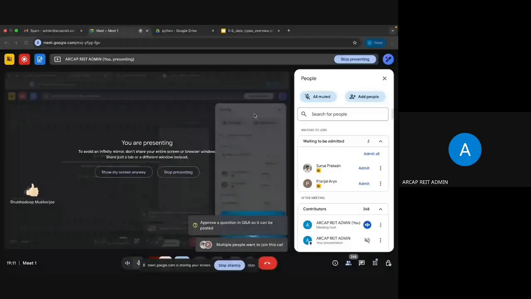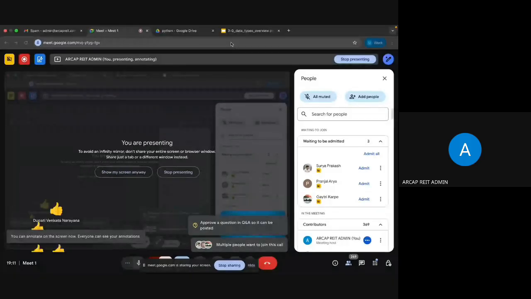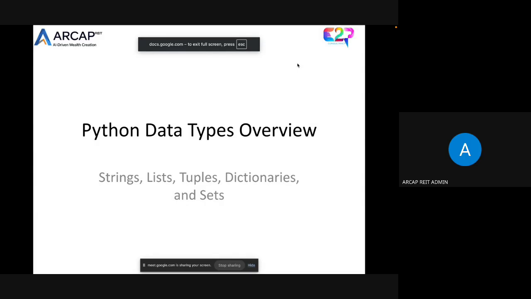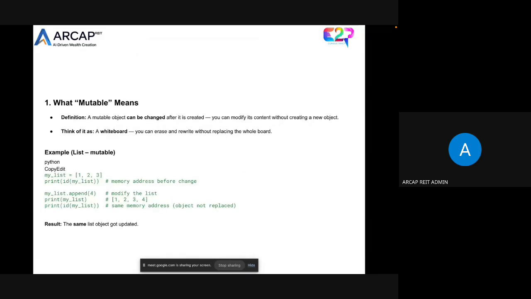So we'll start the session. We were discussing tuples and lists yesterday, right? Before that we discussed mutability and immutability. We'll have a 2 to 3 minute review of mutability and immutability, then we'll go on to discuss dictionaries and sets, and then we'll discuss functions, right?